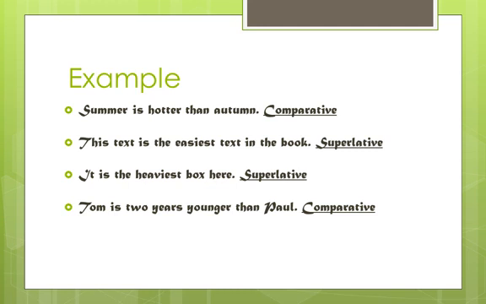And one more example: Sam is the tallest boy in the class. Sam is the tallest boy in the class. So it is more than 2 people. See, class means more than 2 people. So Sam is the tallest boy in the class. This sentence is also superlative.